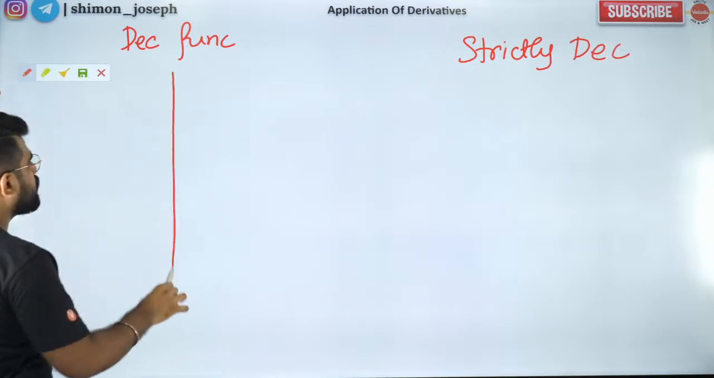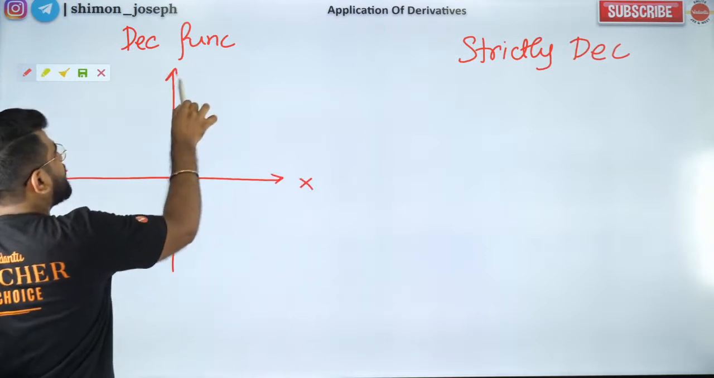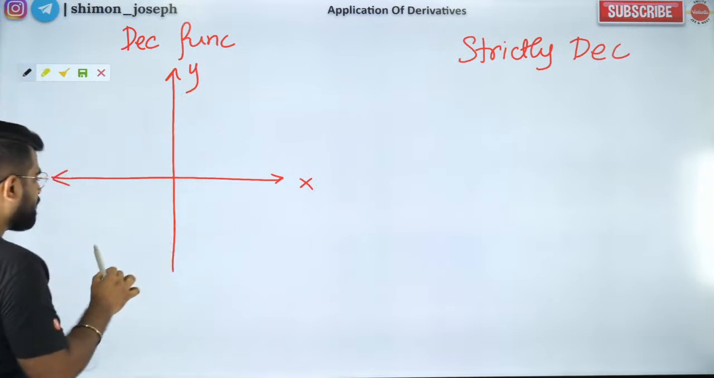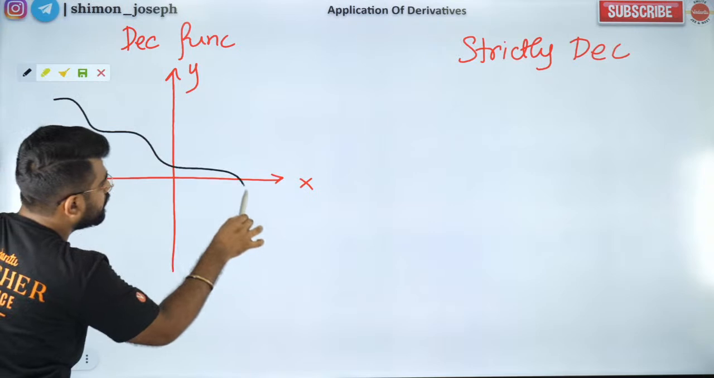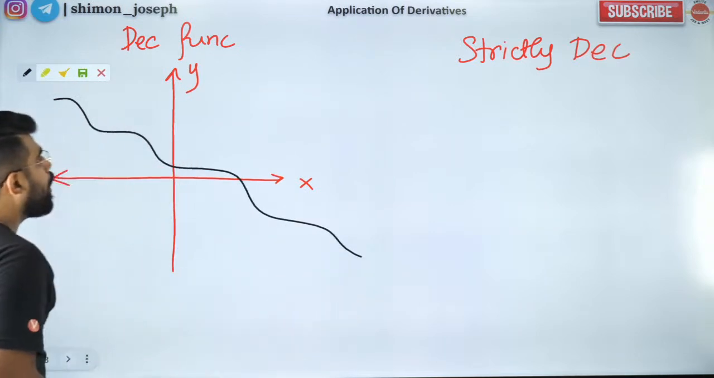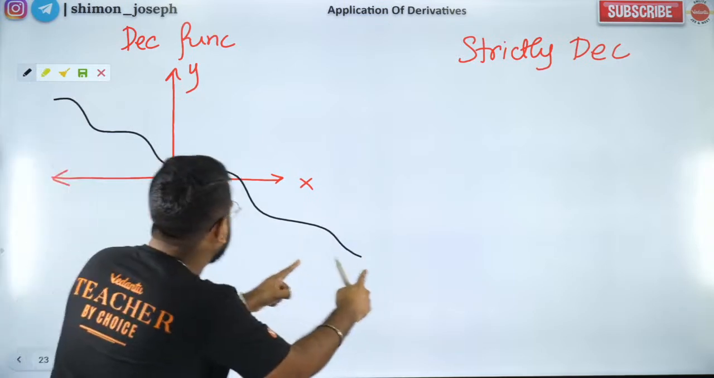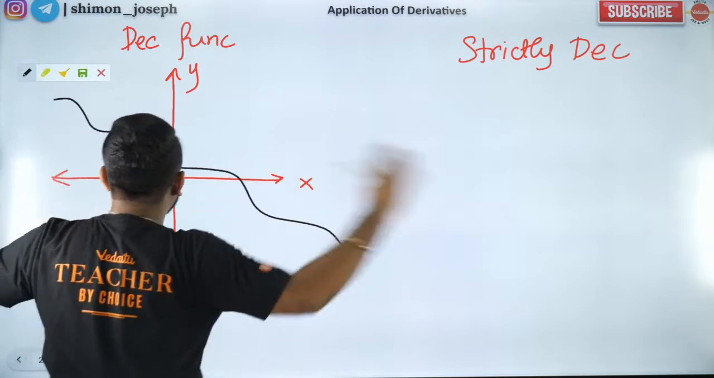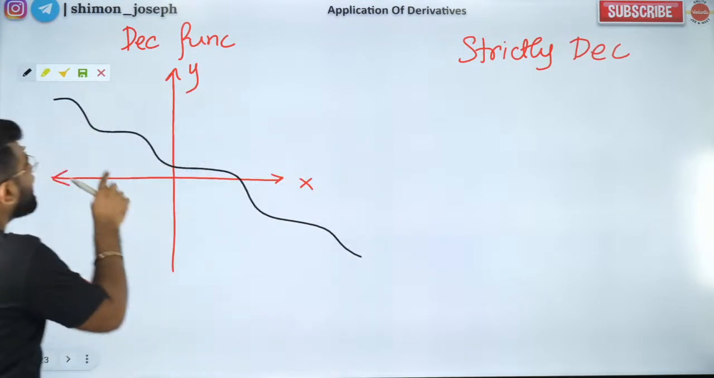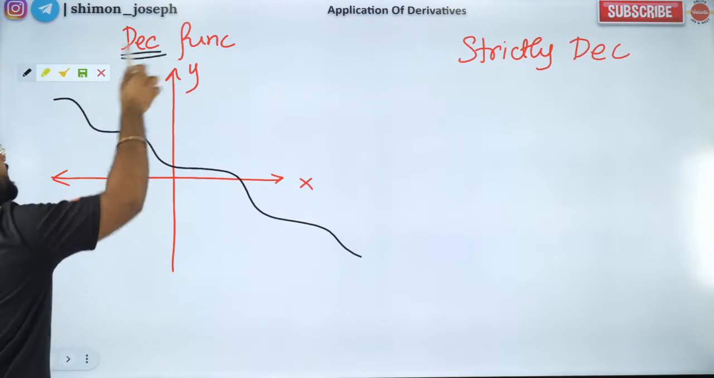Okay, so let's draw the x and y axis. So this is your x axis, this is your y axis. An example of a decreasing function would be like this. So it comes down always. From left to right, it keeps coming down. But it can be flat also. It can be flat. That's why it's called decreasing.